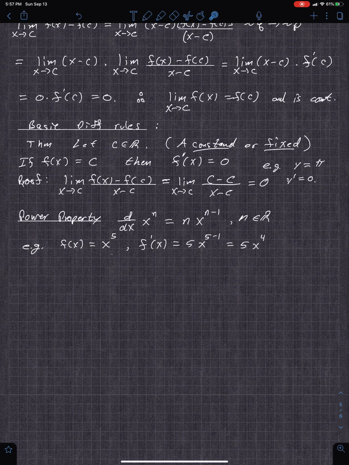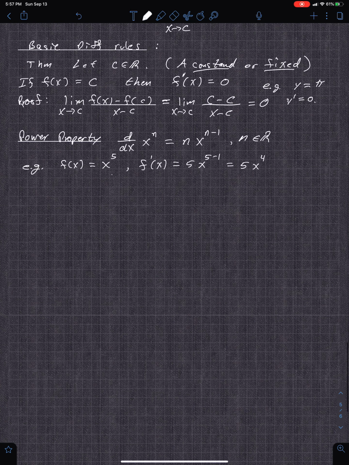That's using the property and not the definition. If you use the definition on that, expand that whole thing out, divided by that h, you get an h to cancel, you'll get this. It's kind of messy, but you would. We're not going to do that unless I ask you to do that. Okay, let's do another one.